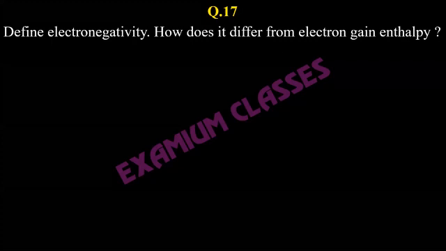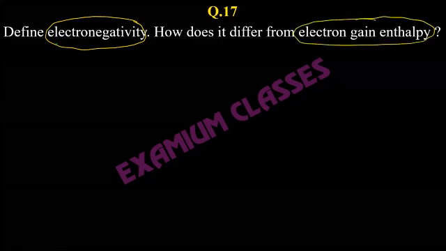As I said, this question is very much popular amongst your teachers, and also the one where students are vastly confused. Electronegativity, first of all, try to understand, has no absolute value. Electronegativity does not have any absolute value.